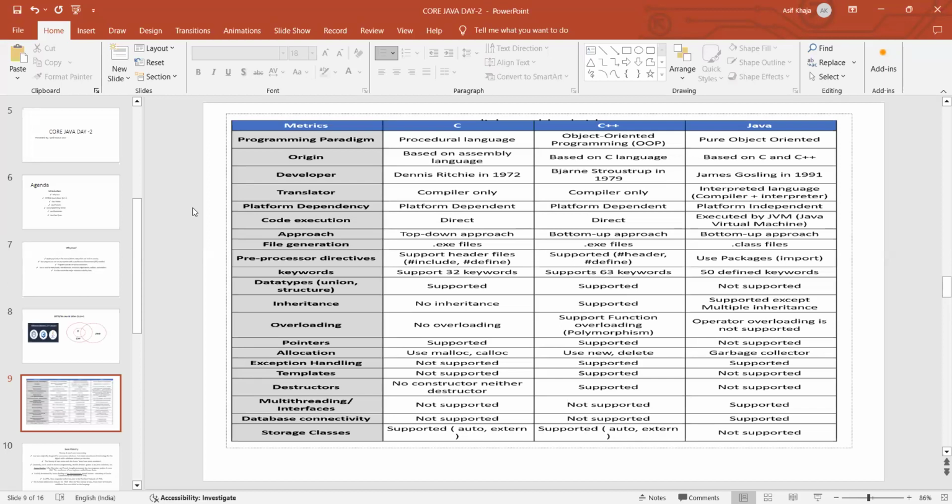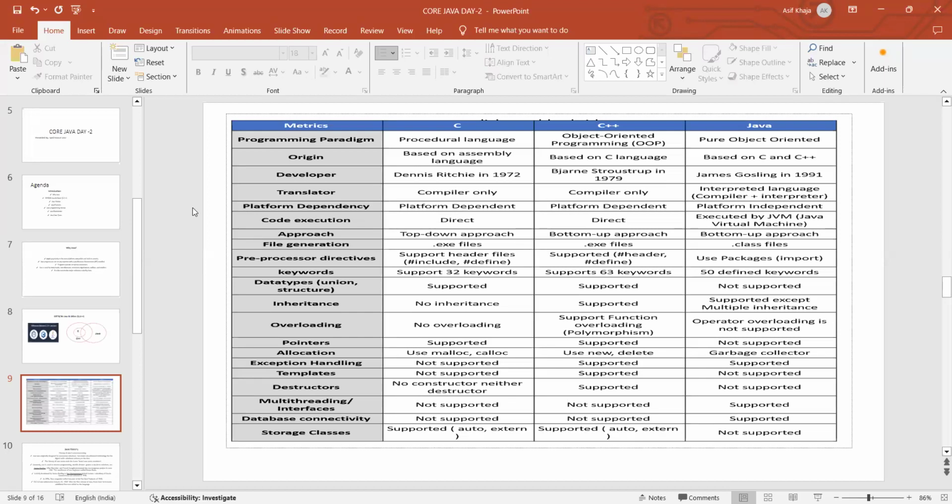C++ is an object-oriented programming language. But Java is a purely object-oriented programming language when compared to C++. C++ has only some features of OOPS, but Java has all the features of the OOPS concept.